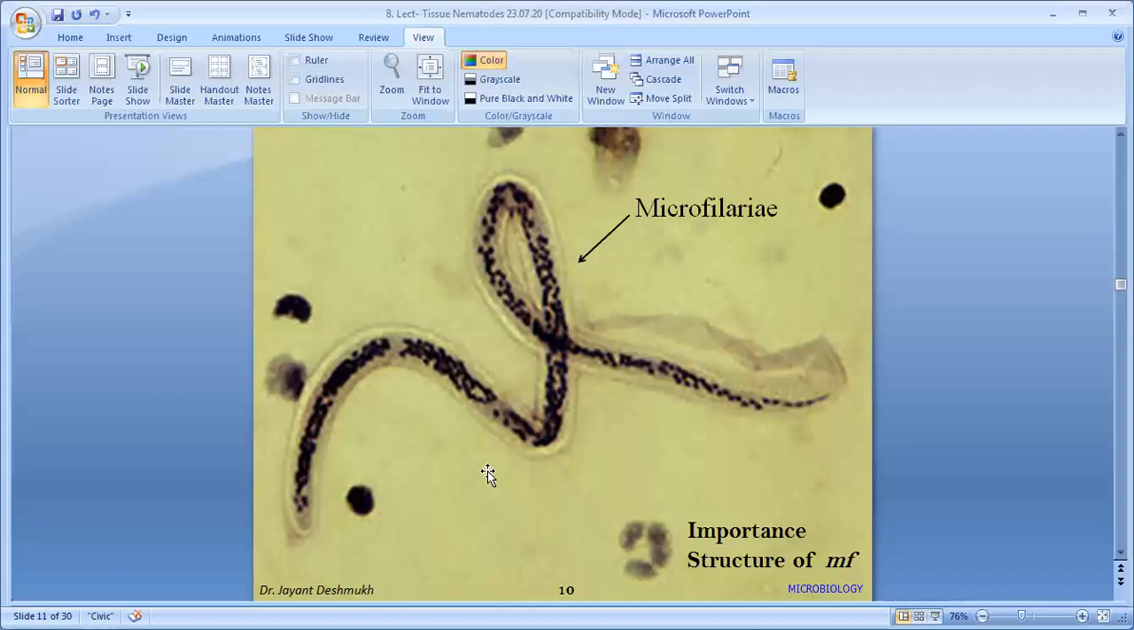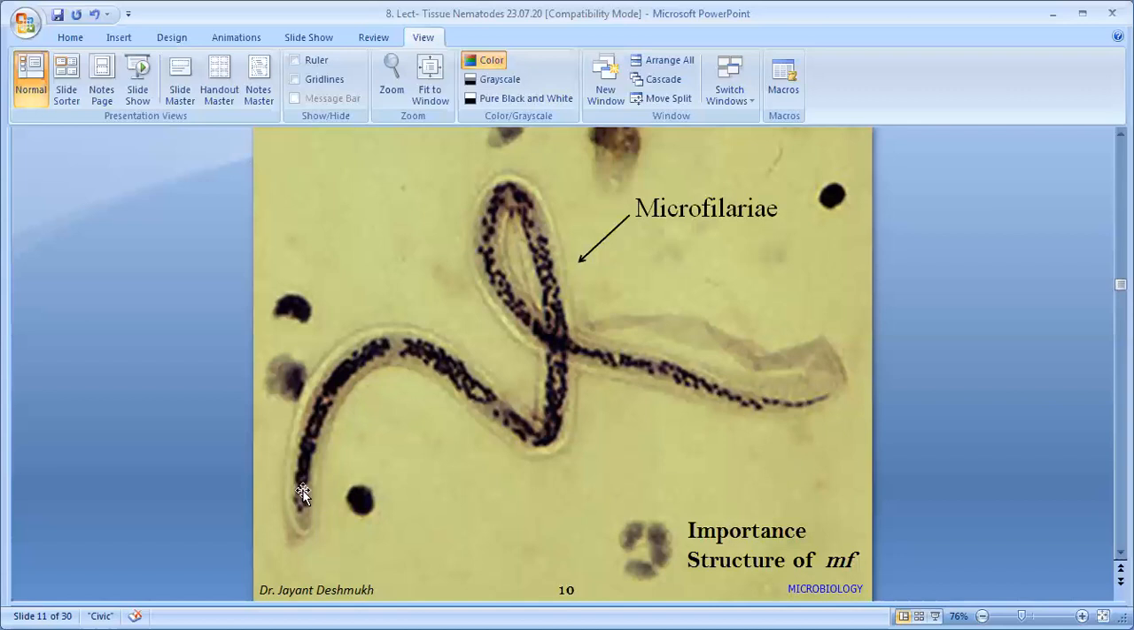These chromatin granules are present, and this is the sheath, which is outside. The sheath makes it longer, maybe 350 micrometers compared to 250 for the microfilaria. Not all microfilariae are sheathed; some are sheathed and some are non-sheathed. Wuchereria bancrofti, Brugia malayi and Loa loa have sheathed microfilariae; the remaining are non-sheathed. That is one difference. Second is the arrangement of nuclei, on which basis we differentiate. In Wuchereria bancrofti, nuclei are absent in the tail.